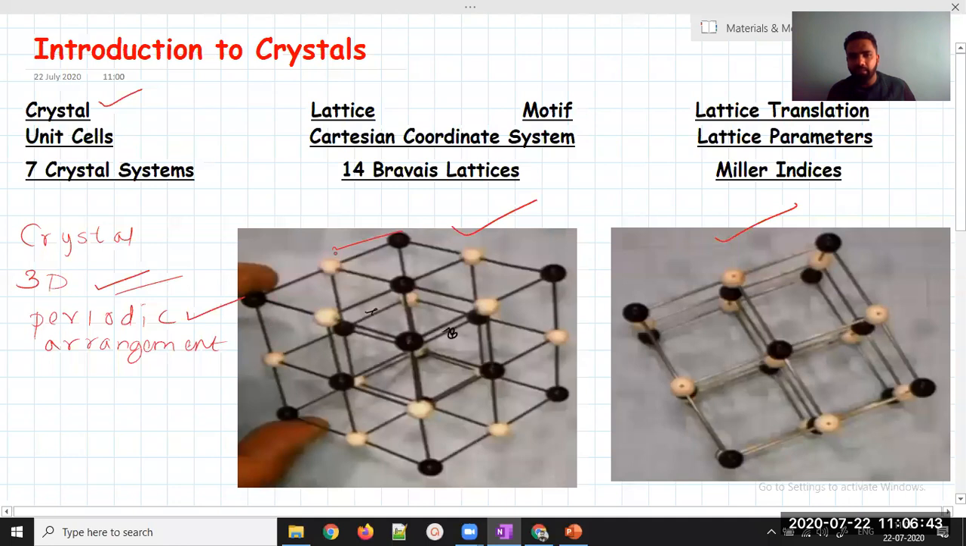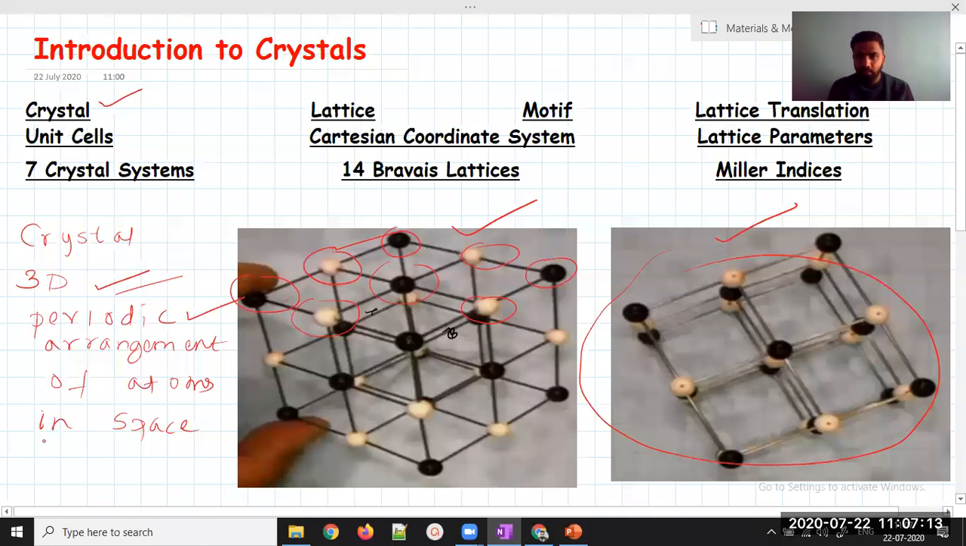Now you can see at the corners, or at periodic distances, some atoms. These are nothing but atoms. So I can write: a crystal is a 3-dimensional periodic arrangement of atoms. And this total thing is called space. So a crystal is nothing but a 3D periodic arrangement of atoms in space. This is the basic definition of a crystal.